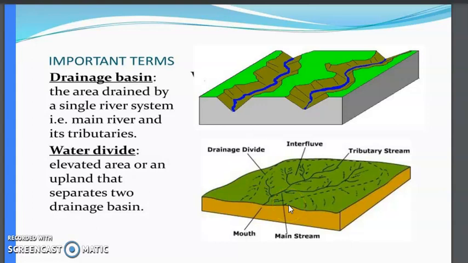Take the example of the Ganga river. The Ganga river flows through Uttarakhand, UP, Bihar, and West Bengal. The entire area that comes under the Ganga river system is called the drainage basin of the Ganga river system. In India, the Ganga river has the largest basin.